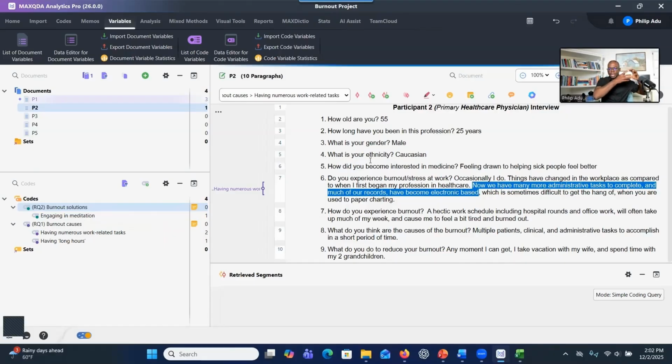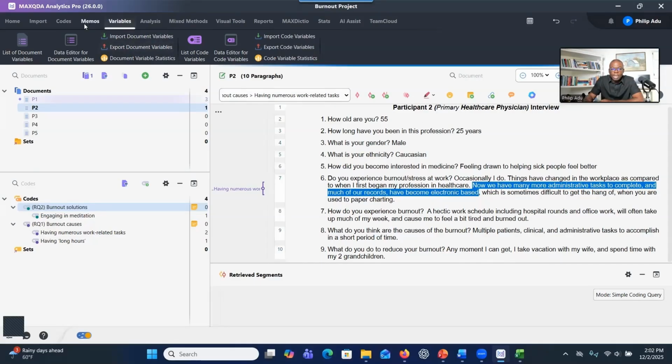So see the codes as containers, and then you go through the data and drag and drop that information into the container. If you don't find anything that can be dropped into, then you create a new container, which is a code that can be used to connect to the new evidence that you found. So that's how the coding process is going to be.